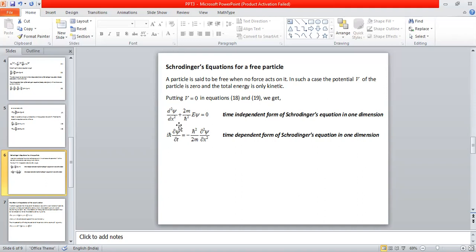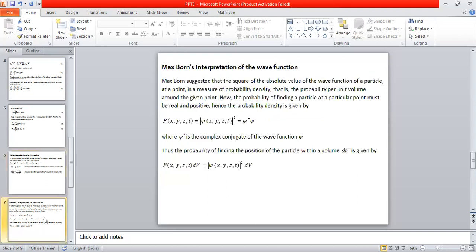So these two equations, d square psi by dx square plus 2m by h cross square E psi is equal to 0, and i h cross dou psi by dou t is equal to minus h cross square by 2m dou square psi divided by dou x square, represent Schrodinger's equation of a free particle in 1 dimension for the time independent case and the time dependent case respectively. This is one simple observation of what we have done here.